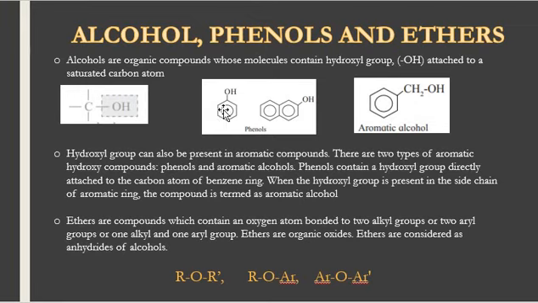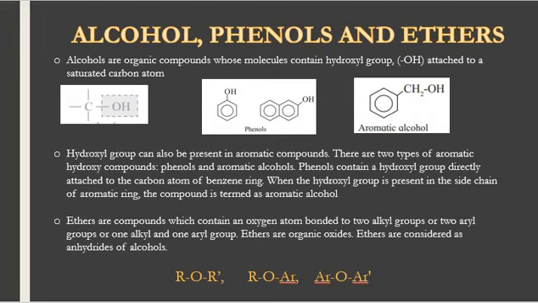Phenols contain hydroxyl group directly attached to the carbon atom of the benzene ring, whereas aromatic alcohols are those where the hydroxyl group is present on a carbon atom, and that carbon atom is further bonded to the carbon atom of the benzene ring, or you can say it is present in the side chain of the aromatic ring.